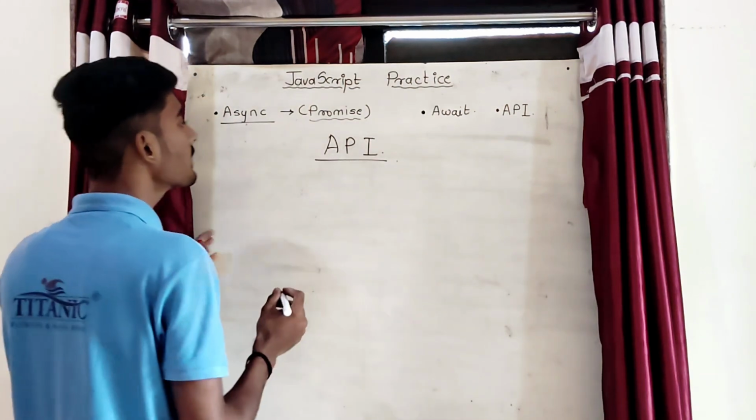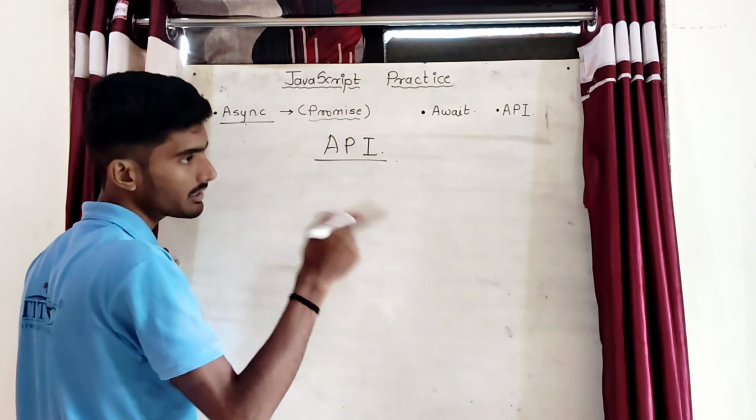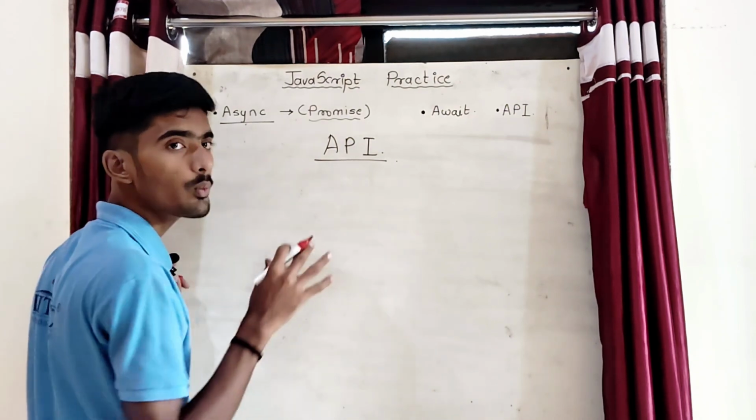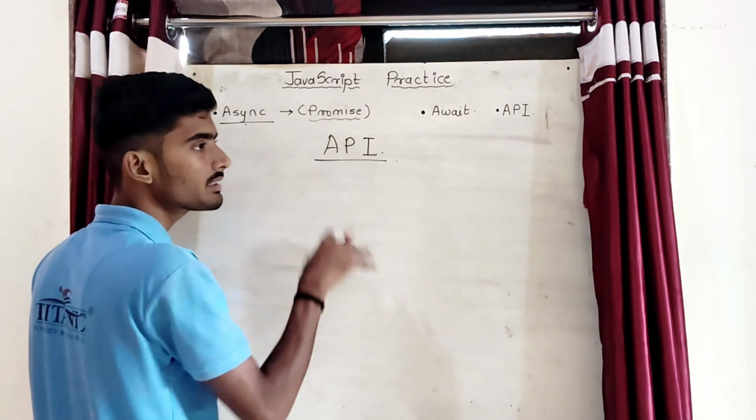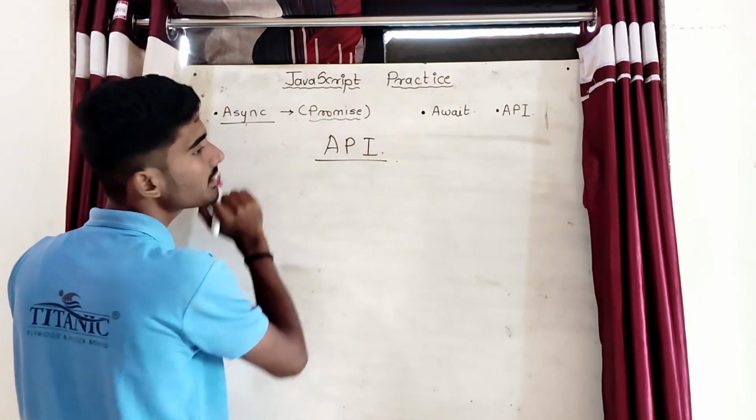Okay, so what is API? API is application programming interface. We will discuss it in the next video later, because this video will be very lengthy if we discuss API in the same video. Okay, so whenever we are dealing with API, at that time we use async functions.